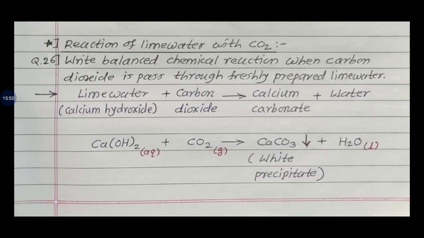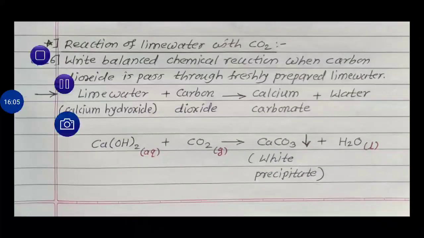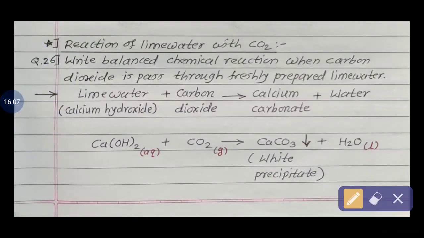Then the next one, carbon dioxide. The formula is CO2, it is a gas, then to form... Now check that. One oxygen from Ca(OH)2 is adding into CO2. I will explain this reaction. Now check that. One oxygen is adding into this, and a CO3 carbonate radical is formed.